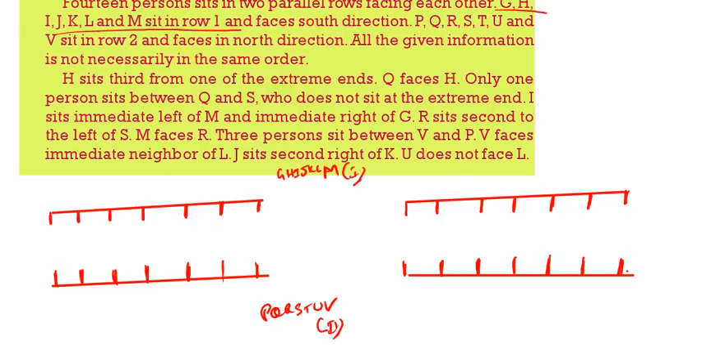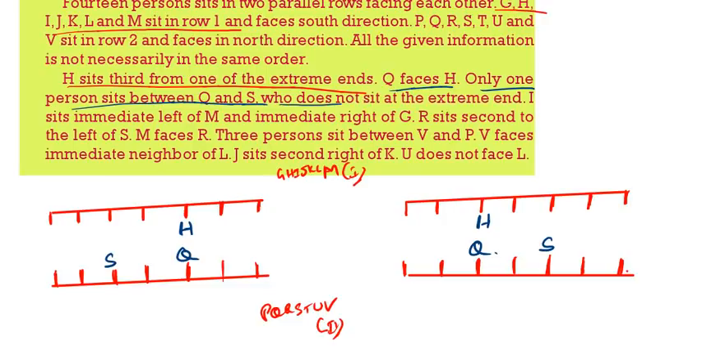Now, start the puzzle. H is sitting third from one extreme end. Then, Q faces H. Then only one person is there between Q and S. S is not at extreme end. R is sitting second to the left of S. This is not possible here because already at the second left of S we are having Q. So here we can't write R.